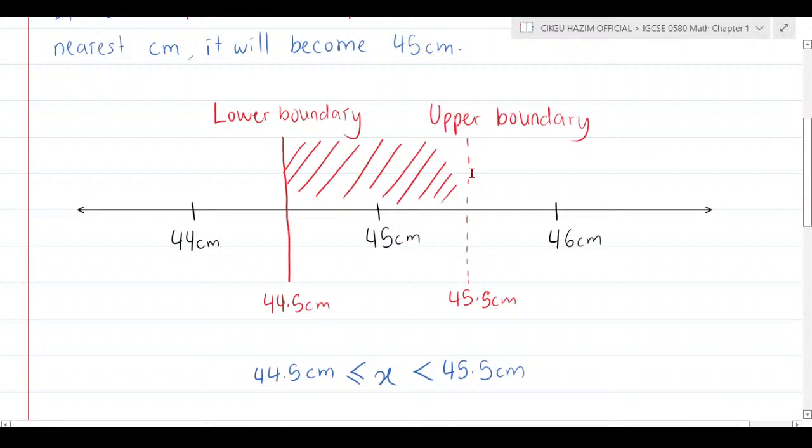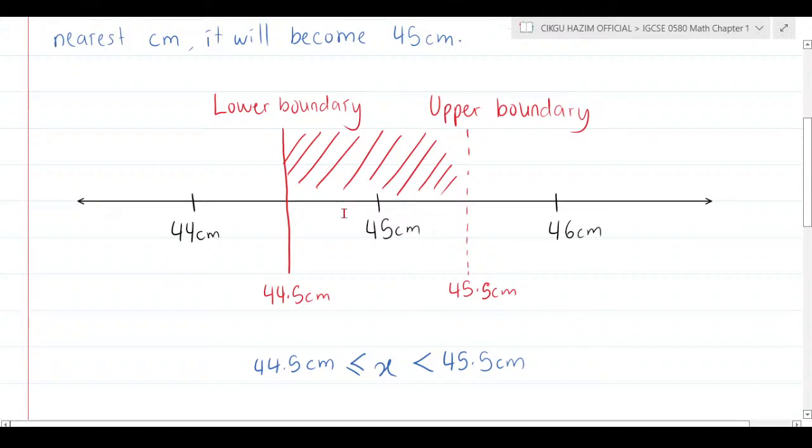A dotted line means it will be just less than, but a solid line means more than or equal to. That's why I wrote the inequalities underneath, so that the value will never touch 45.5. It only covers everything less than 45.5, which is 45.49999 and so on. Okay, that's how we talk about it.